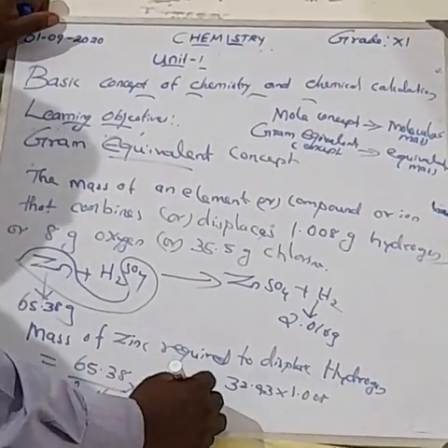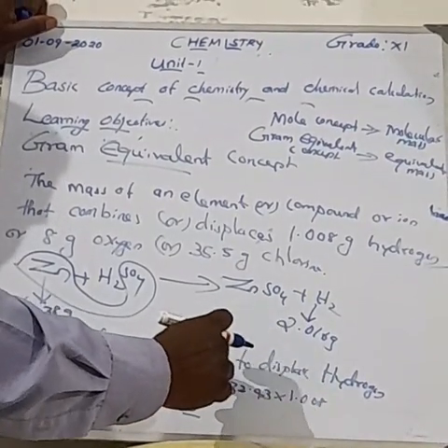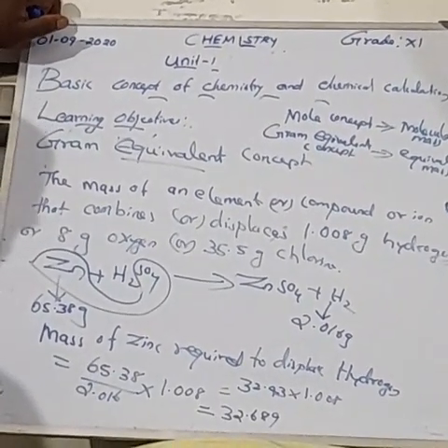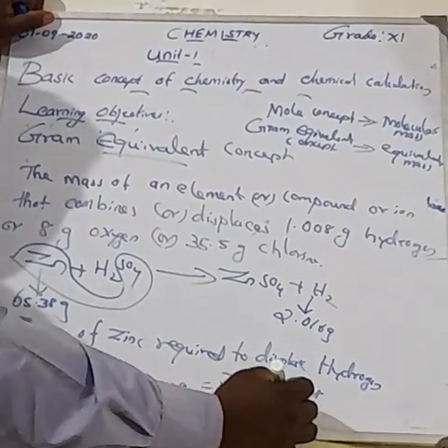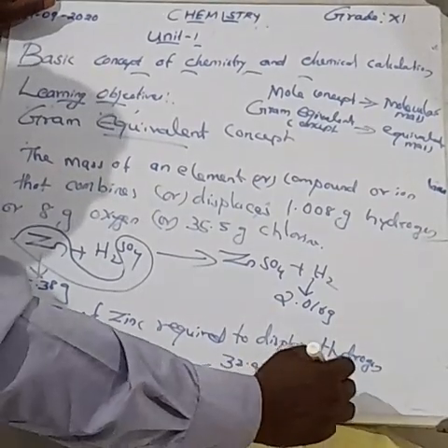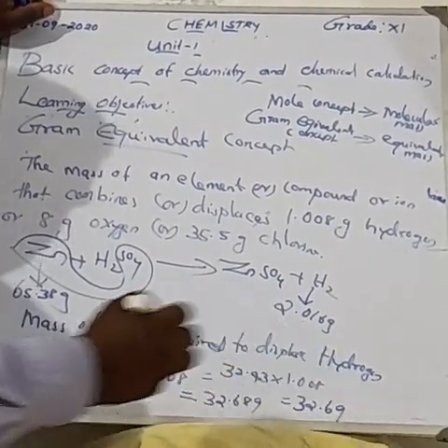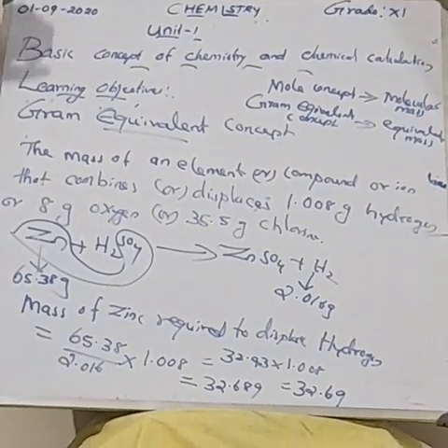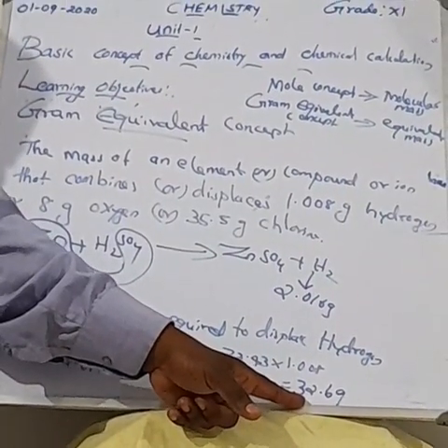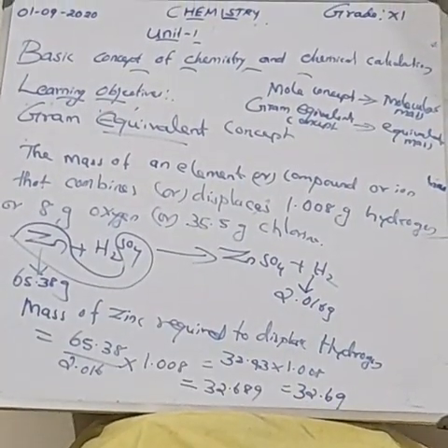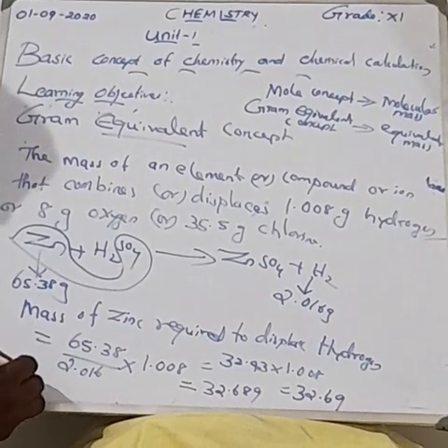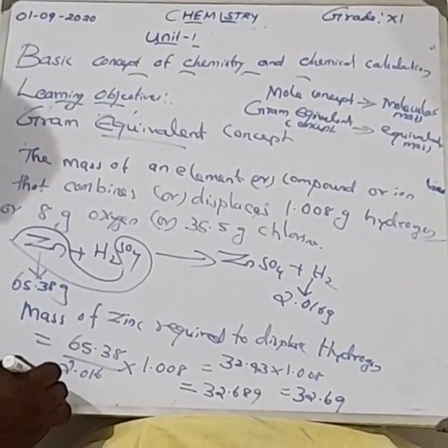That gives approximately 32.69. So the mass of zinc is 32.69. The gram equivalent mass of zinc is equal to 32.69 gram equivalent.